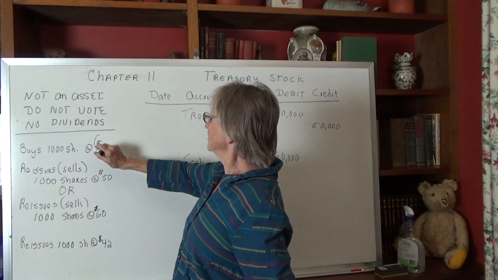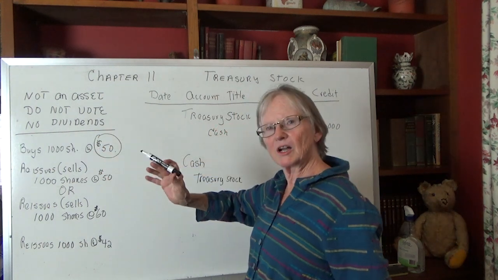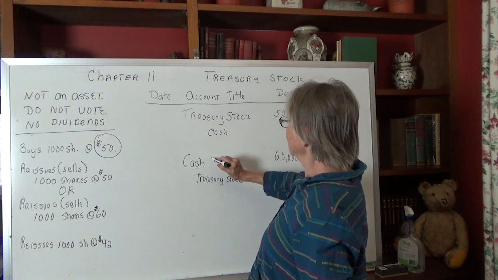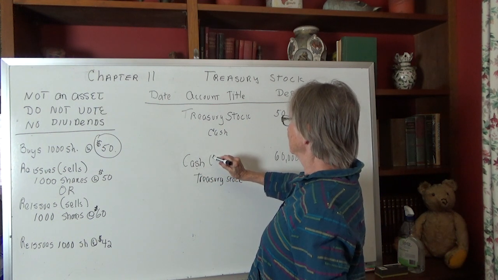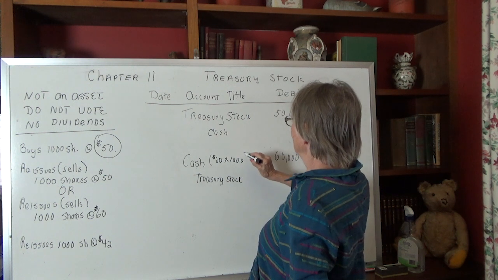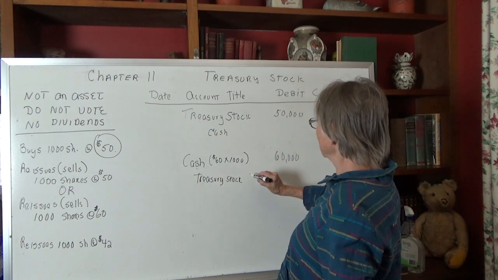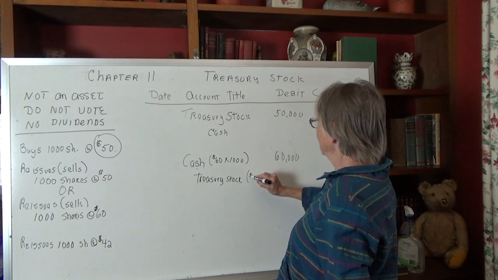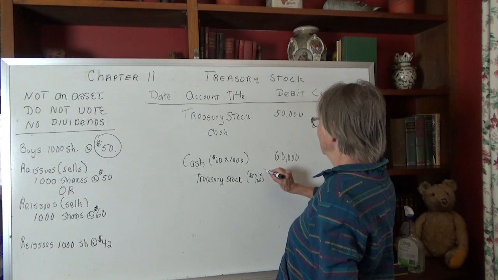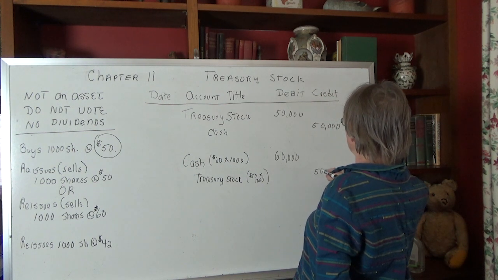So this $50 becomes the cost base of that stock. So when we get this cash here, this is at the market price of 60 times the 1,000 shares. But this treasury stock is coming off the books at what we paid for it, the 50 times the 1,000 shares. So it's coming off at 50.